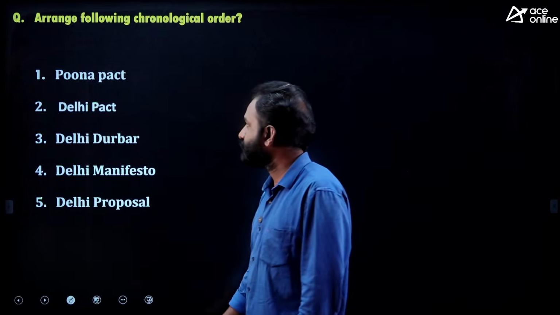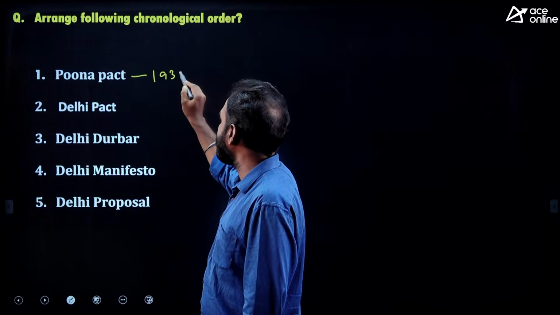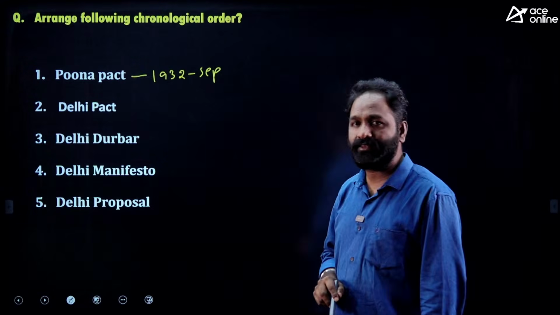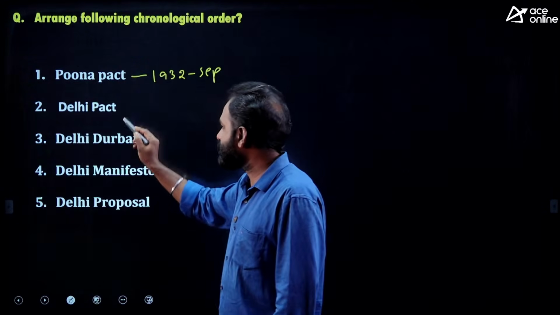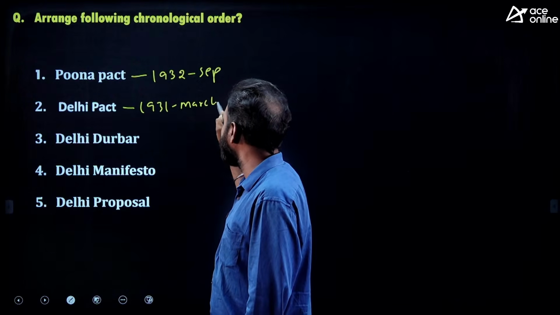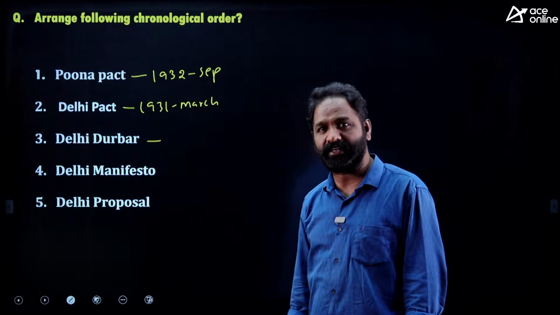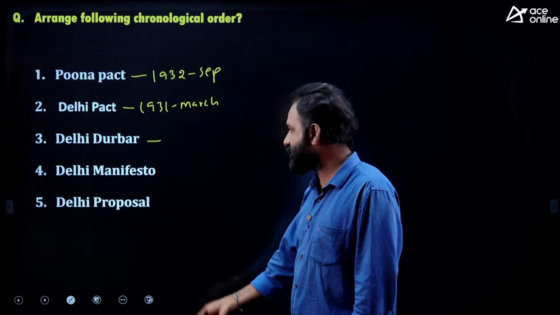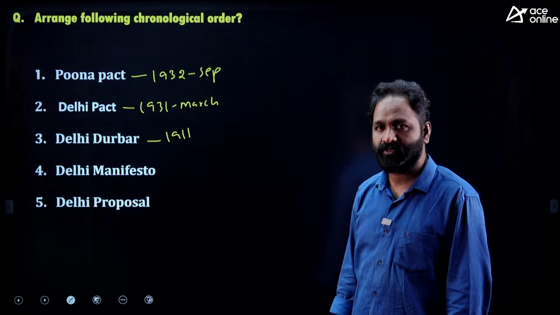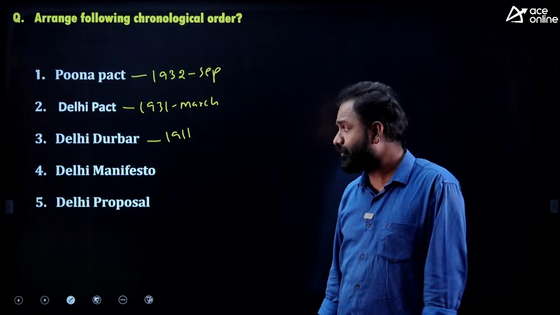Okay, let's see. Pune Pact happened in September 1932. Next, Delhi Pact, March 1931. That is called the Delhi Pact. Delhi Durbar actually happened three times, but I will consider the last one, that is 1911, the Delhi Durbar, held in Calcutta. Before that, 1903 also had a Delhi Durbar.